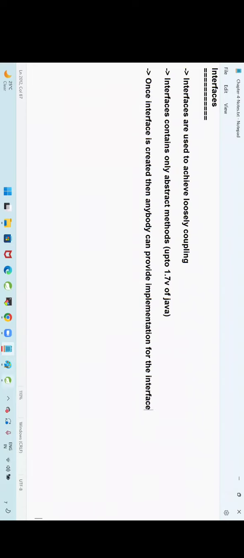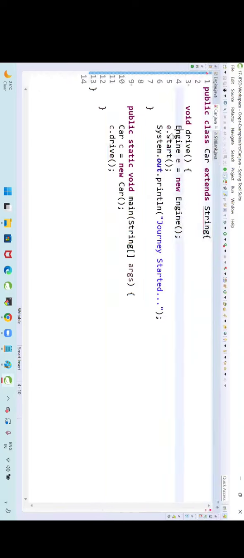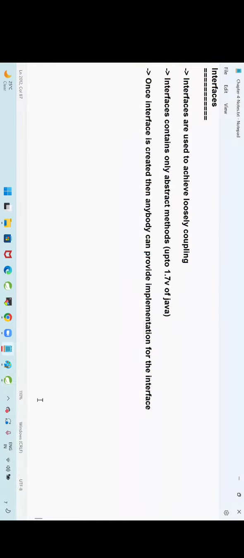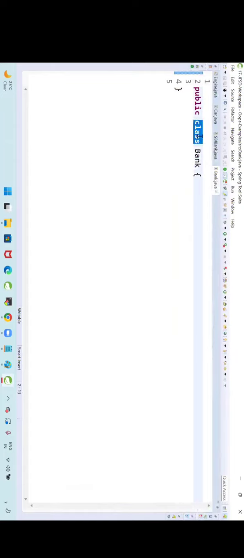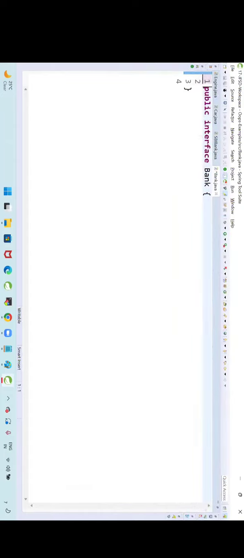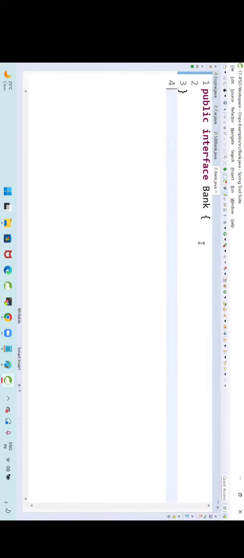Simple example. Now, I'm going to create one interface. To create an interface, we will use the interface keyword. To create a class, which keyword are we using? The class keyword. Similarly, to create the interface, there is a keyword called interface keyword. I am writing the interface keyword.